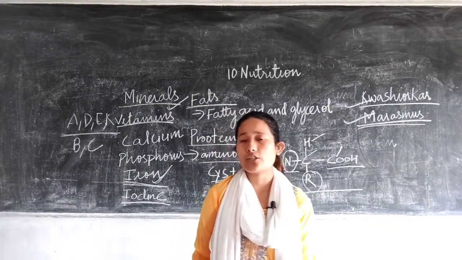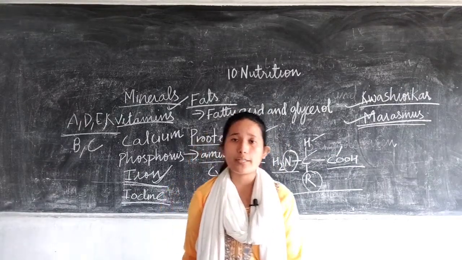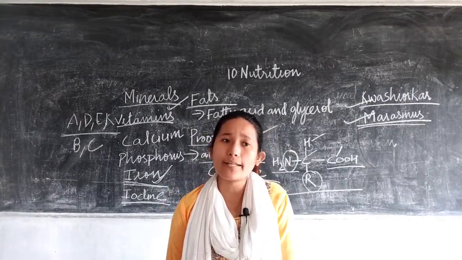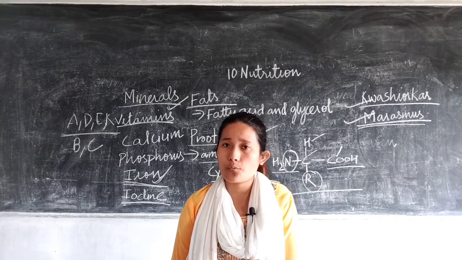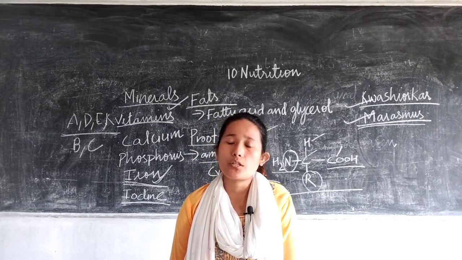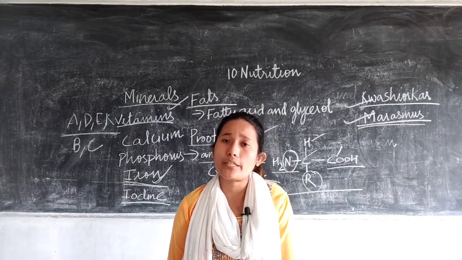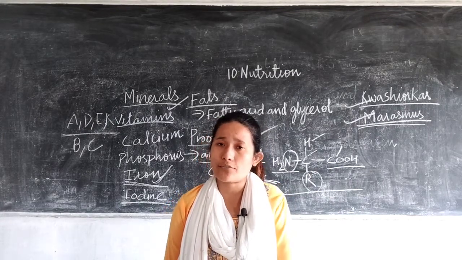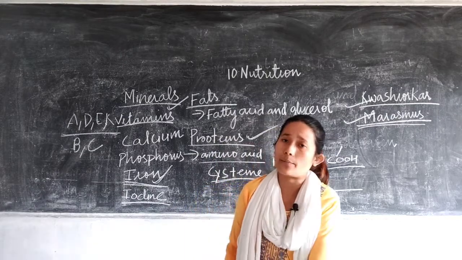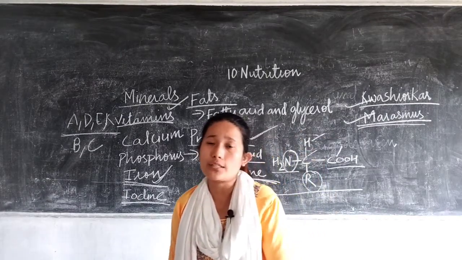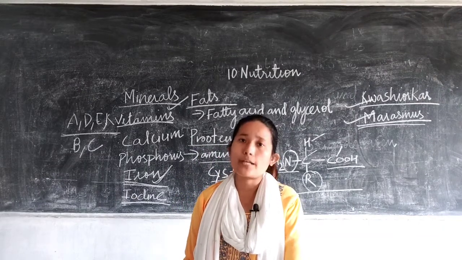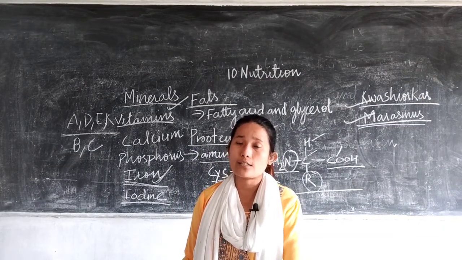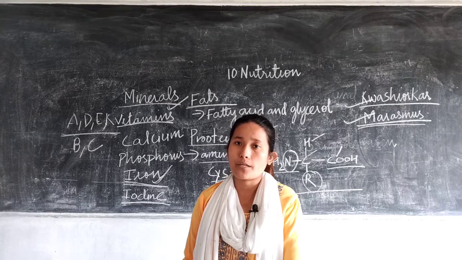Now, other than these 5 important nutrients, water and roughage are also included. Water and roughage are also very much essential for our body. We know protoplasm, right? Protoplasm is a liquid fluid present within the cell, within which all the different cell organelles are present. All the chemical reactions taking place within the cell happen within that protoplasm. Almost 90% of it is made up of water.